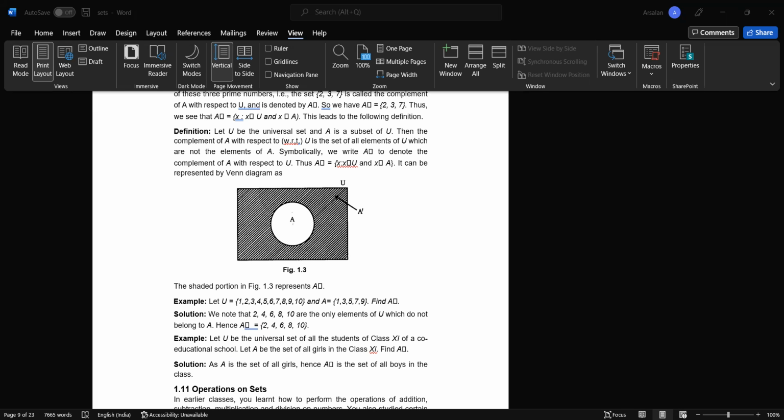Also, an ordered pair (a, b) is not the same as the set {a, b}, because in a set the order does not matter. We can write {b, a}, and it will always be the same as {a, b}. So if there is a set {a, b} and a set {b, a}, and we name one as A and the other as B, then we can say that A equals B.